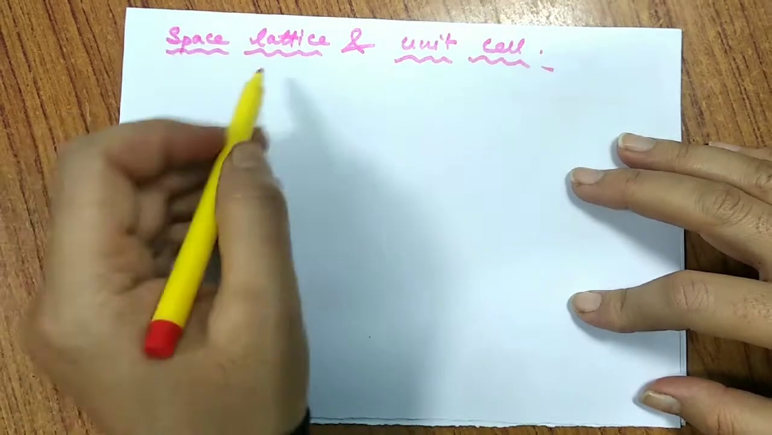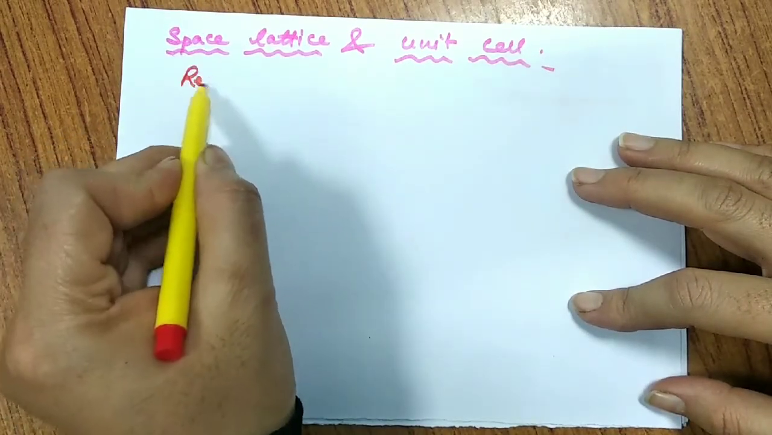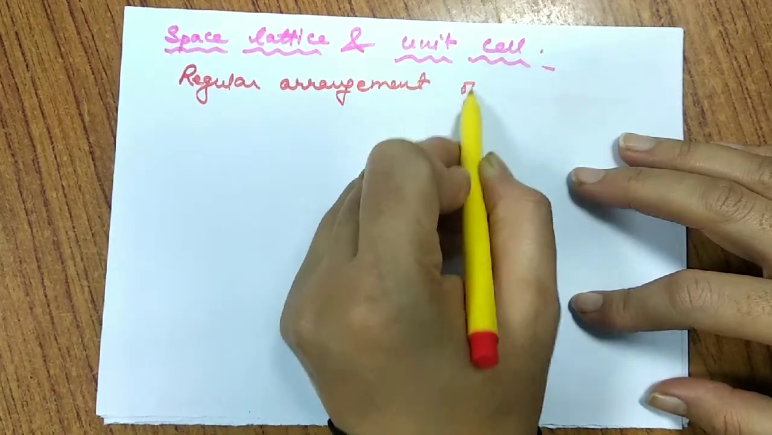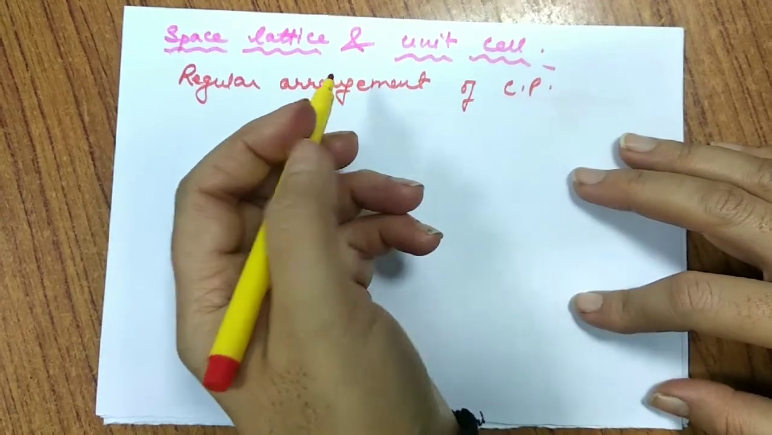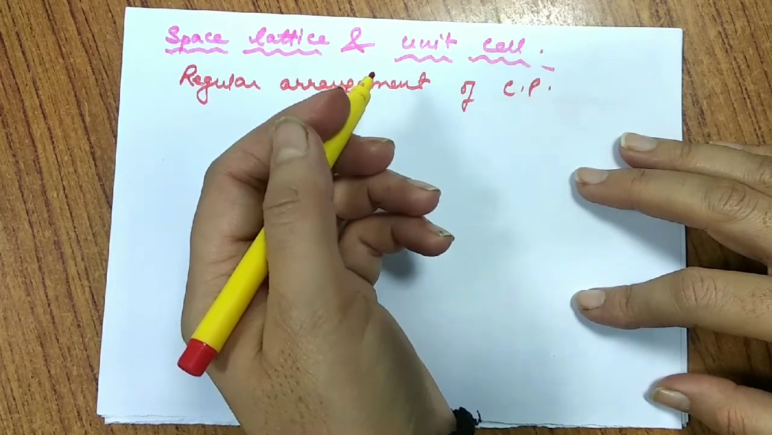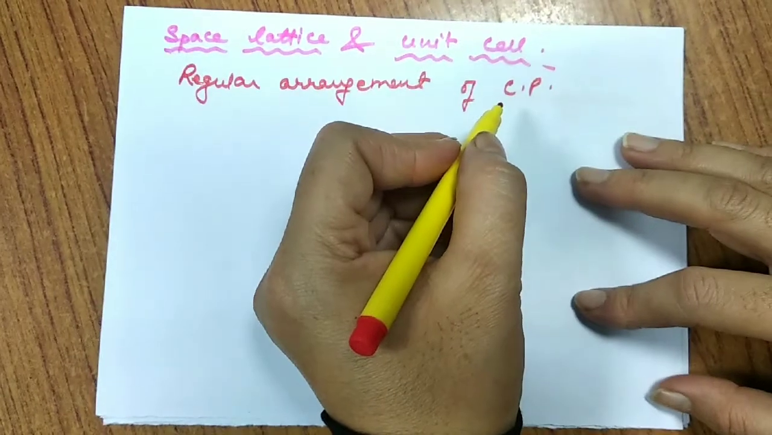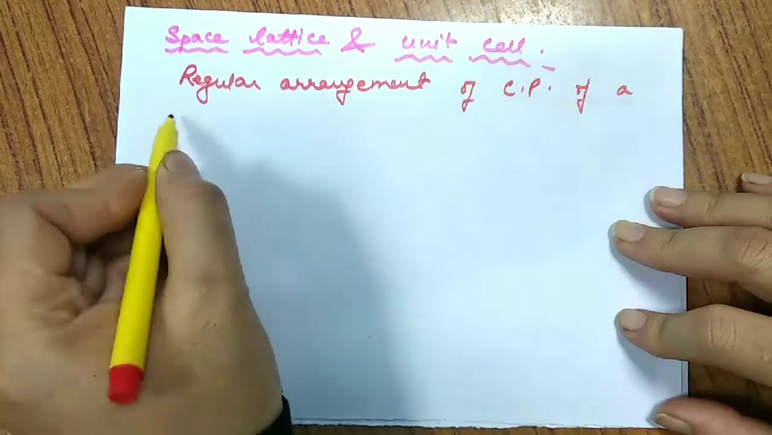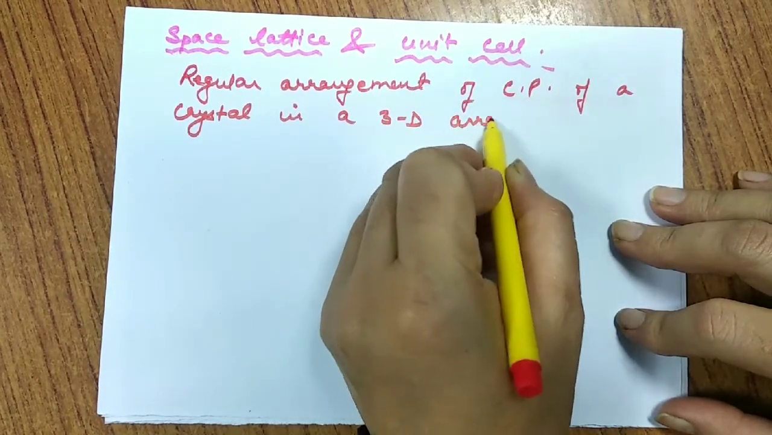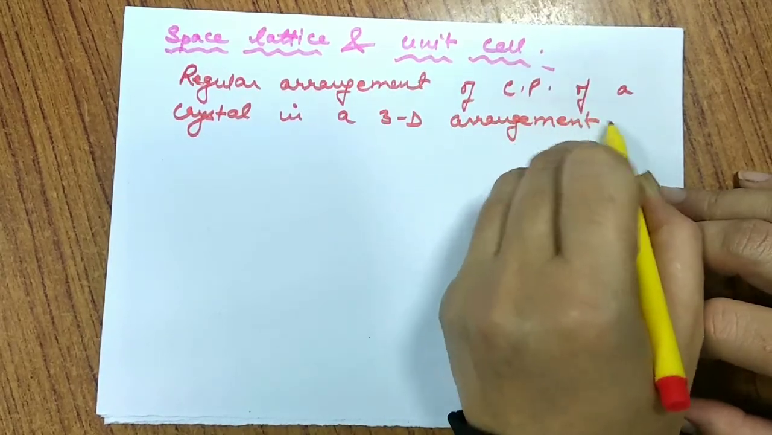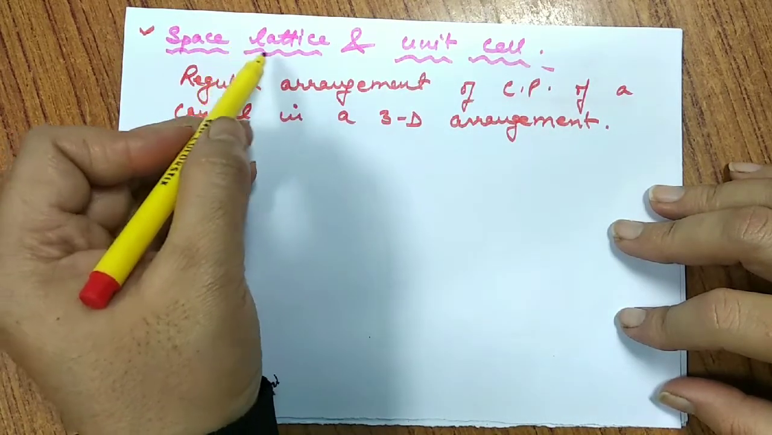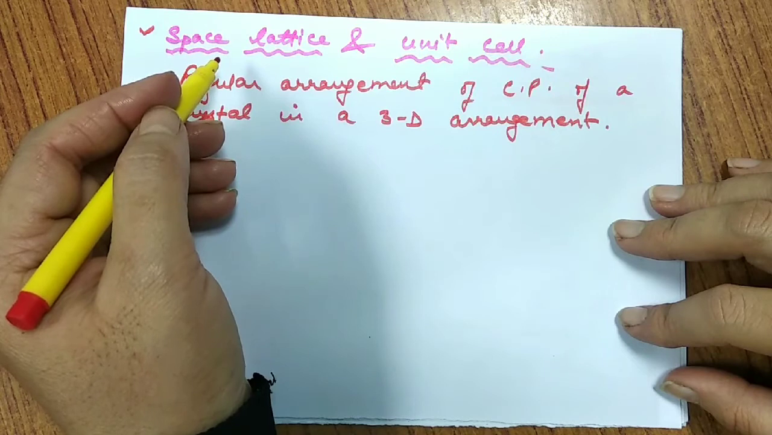So when I talk about the space lattice, we generally say that it is a regular arrangement of what? Of constituent particles. Constituent particles, for ionic solid it is ion, as we have just discussed. For covalent solid it is atoms. For molecular solid it is molecules, and so on. So it is the regular arrangement of constituent particles of a crystal in a three-dimensional arrangement. So in a three-dimensional arrangement, the way these constituent particles have been arranged, we call that arrangement a space lattice. Sometimes we call it a crystal lattice also.